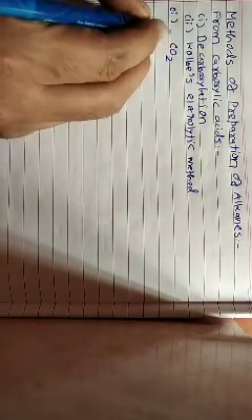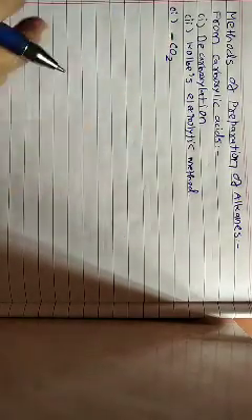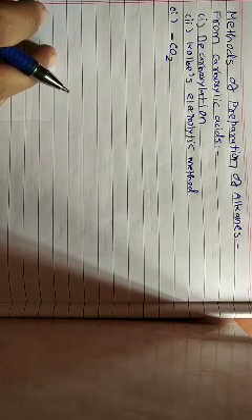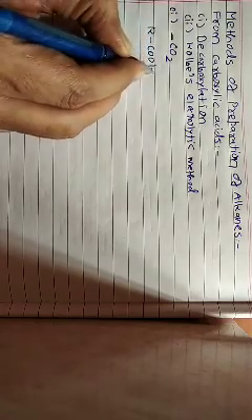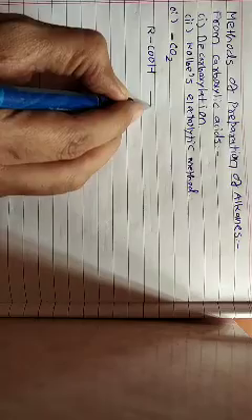What is the meaning of decarboxylation? It is the process of removal of a molecule of CO2. So it is an elimination or removal of carbon dioxide from an organic compound. What is unique about this process? When a carboxylic acid, for example RCOOH, the common formula of carboxylic acid, is heated with soda lime, what is soda lime?